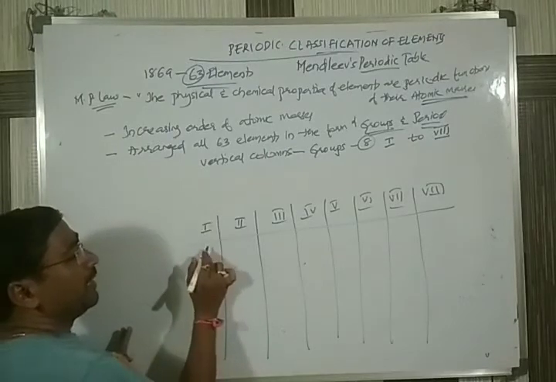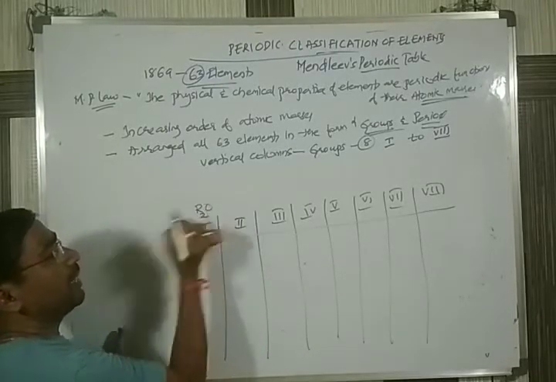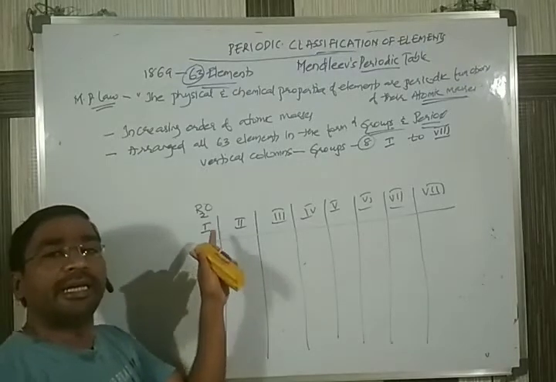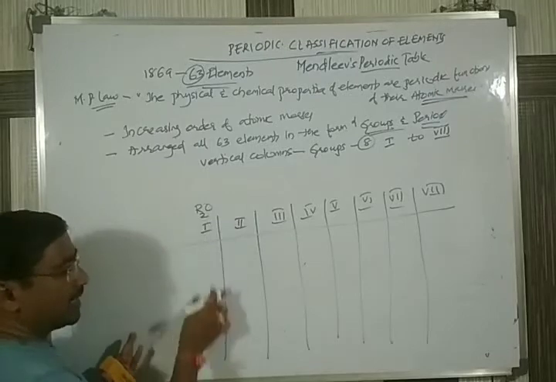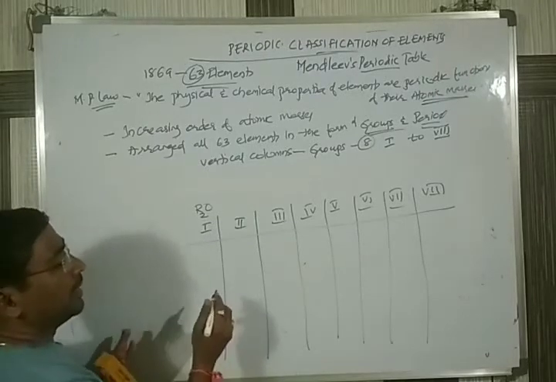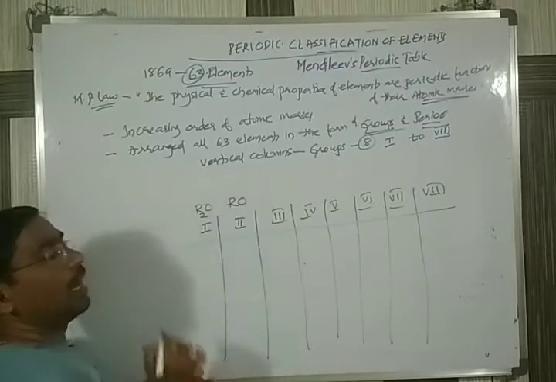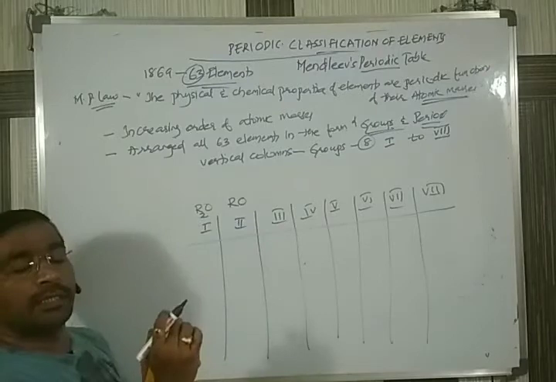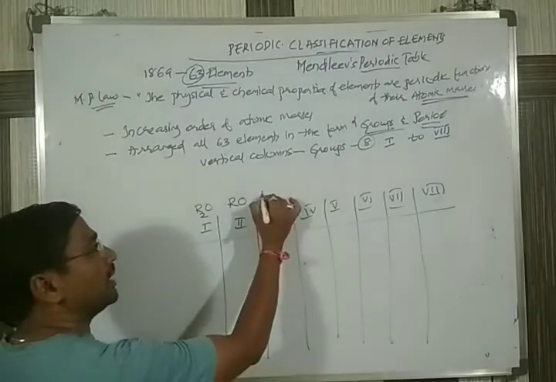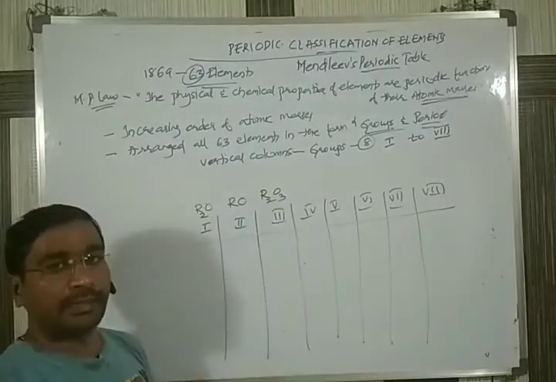Each group has a reactivity with oxygen observed. If it reacts with oxygen, whichever element shows the formula R2O, where R indicates the element, he placed in the first group. Next, whichever has the second one, let's take RO, whichever shows this formula, he placed there. And in the case of some others, it shows a formula like this.